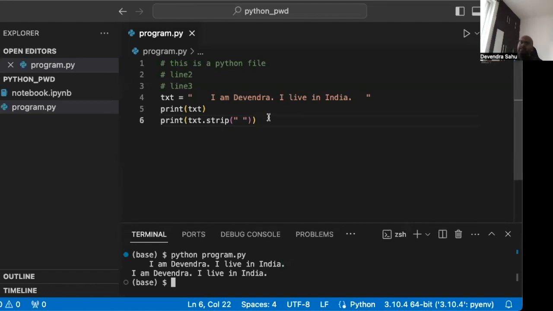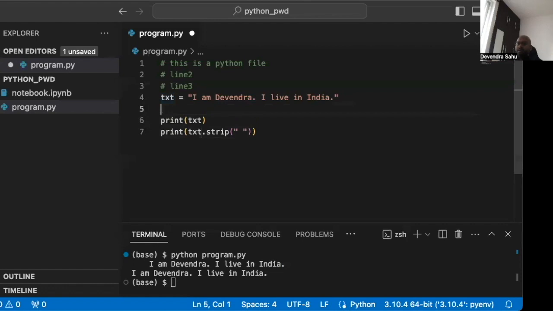One more thing, string concatenation. Let's have txt2, which is I am is 34. Let's say I wanted to concatenate these. So I can do a plus. What I can do is text2 is equal to text plus this, and you can print text2.